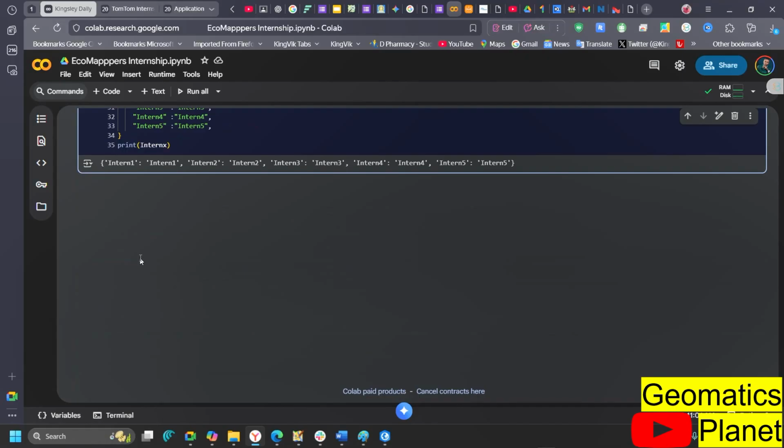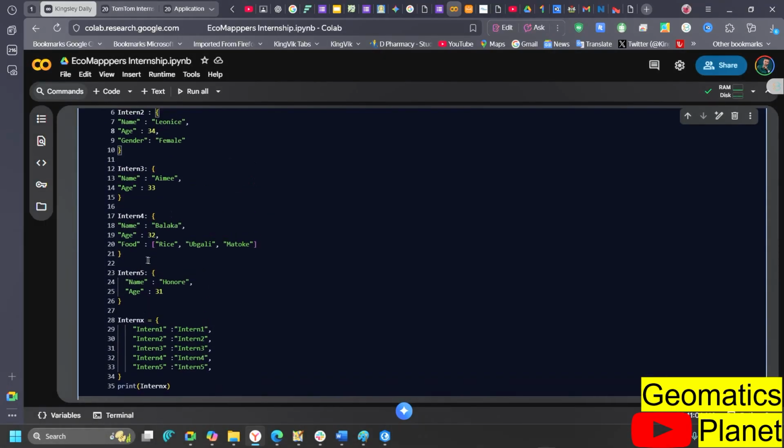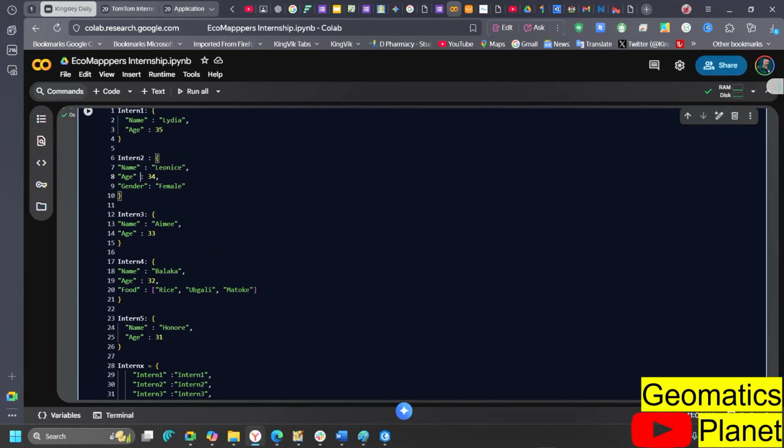So if you want to access any intent, you can call the name, and you can also call the name and the key, and then that will know which one you are targeting. What is the primary thing? The primary one is this intent X. What is the secondary thing you're going to call? You call the intent 1. So that is how you can work on it.